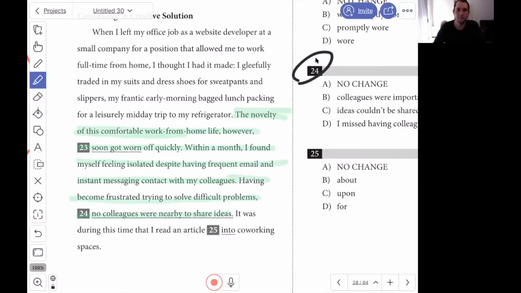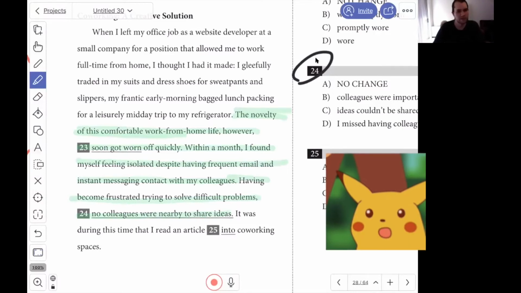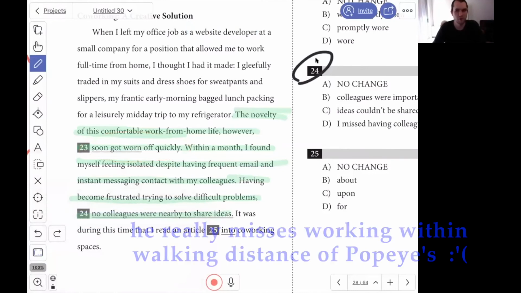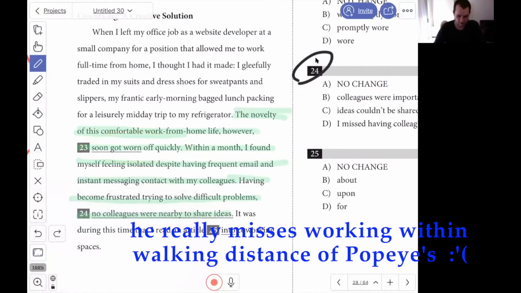Now, this passage stuck out to me because it was very tragically related to my current life. I don't know when this video is going to be released, but right now, I am working from home for the past month or so. To give you some context, I'm on my third peanut butter and jelly sandwich of the day. So yeah, it feels pretty worn off, but that's not what we're talking about here.